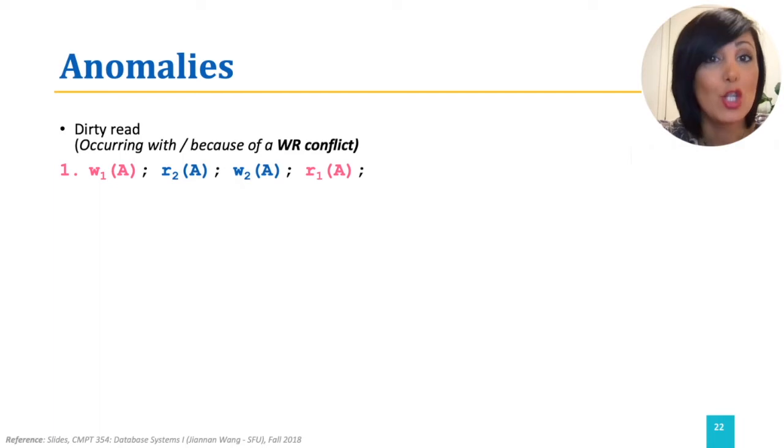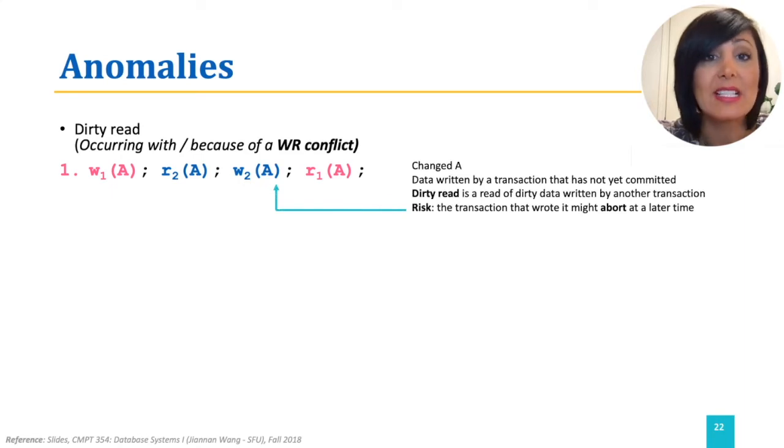We see two write-read conflicts here. Write by transaction 1 on A, that is read by transaction 2 before commit, and a write by transaction 2, which is read by transaction 1 before commit. This situation is called a dirty read, which is a read of dirty data. Dirty data means uncommitted data written by another transaction.